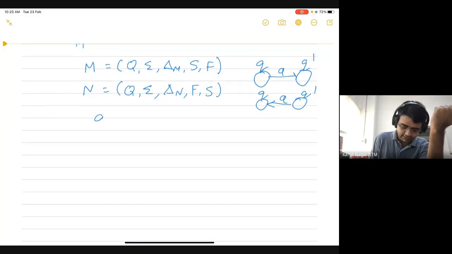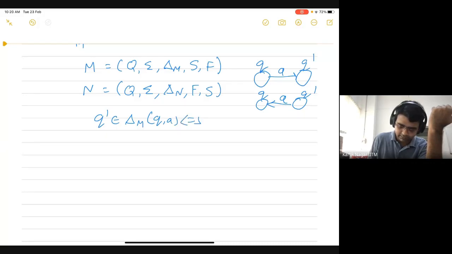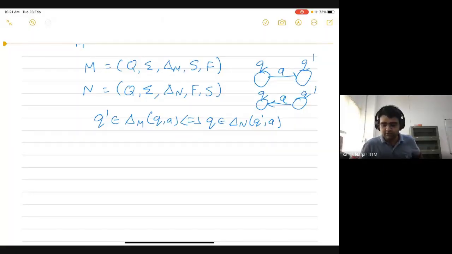So we will say that Q prime belongs to delta M of Q comma A if and only if Q belongs to delta N of Q prime comma A. In the reverse automaton, you're going to have a transition from Q prime to Q on the same symbol A. So this is the complete specification of this reverse automaton, which accepts the reversal of the language.